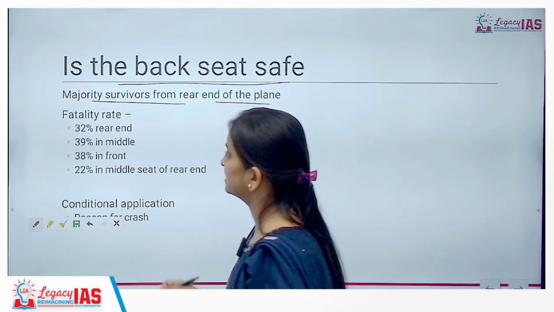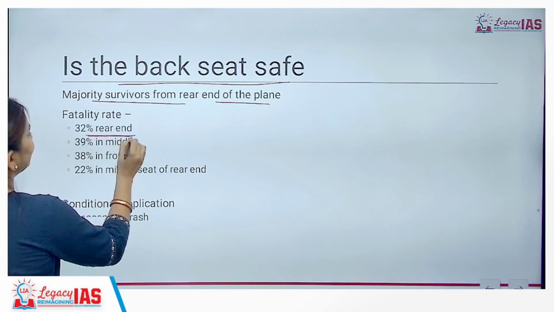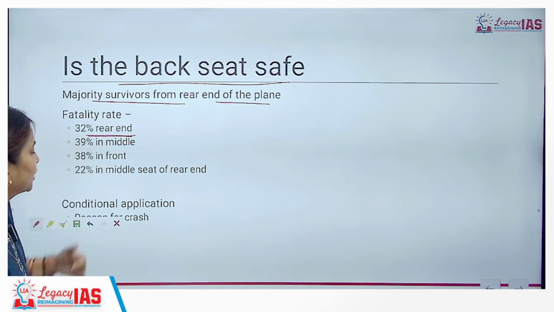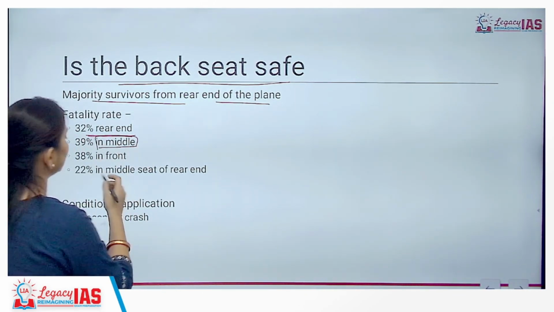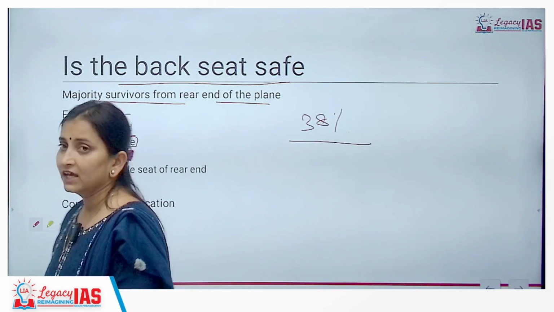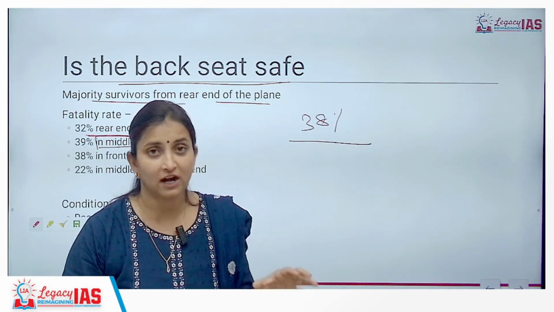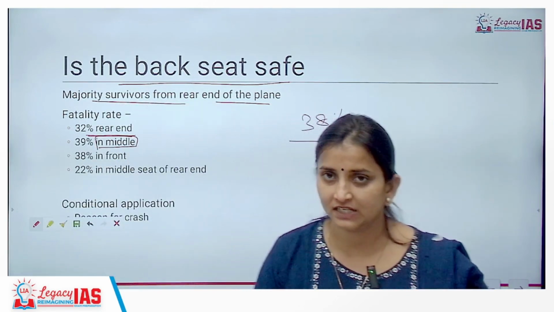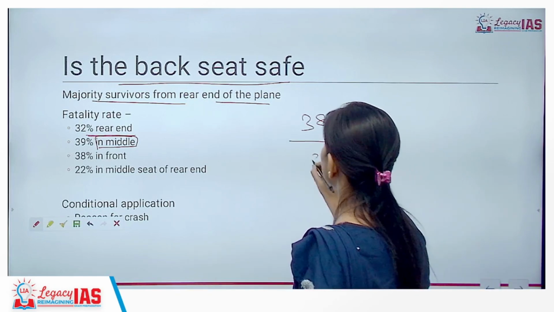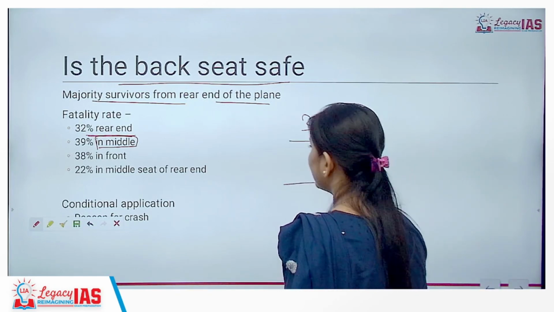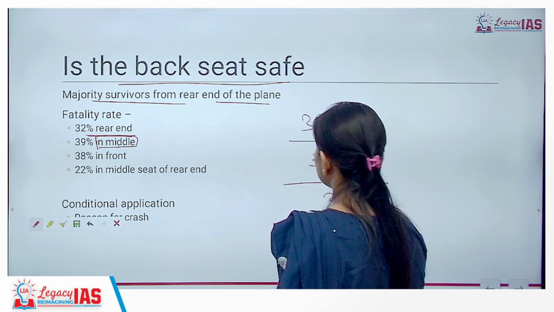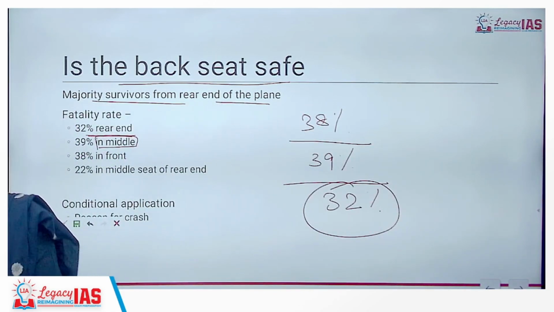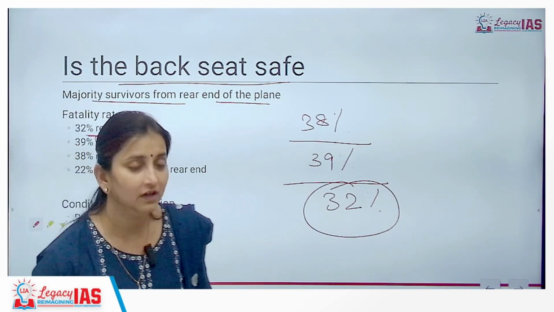Okay? If we go by statistics, the fatality rate is close to minimum at the rear end of the plane. Okay? This is 32%. In the middle of the plane, it is 39%. By statistics, if somebody is sitting at the front end of the rows, there is a 38% fatality rate. ठीक है? Talking about the middle of the rows, it is 39%, and at the rear end, if we go by rows, it is 32% and this is the minimum. That is why in these two plane crashes, we have observed that the majority of the survivors were coming from the rear end of the plane.